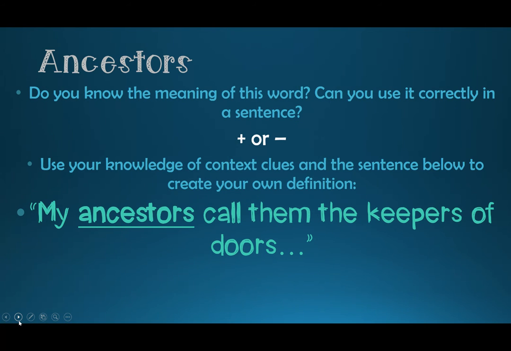Ancestors. Do you know the meaning of the word and can you use it correctly in a sentence? Plus sign if you can, minus sign if you cannot. You're going to use your knowledge to see if you can create a definition using the context clues in the sentence. My ancestors call them the keepers of doors. I'll read it again. My ancestors call them the keepers of doors. Go ahead and write down your definition.